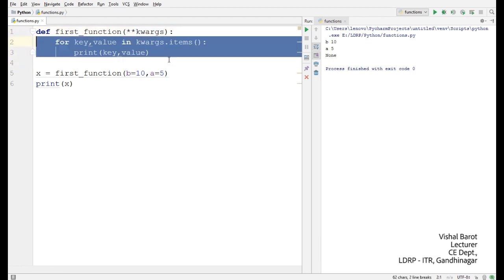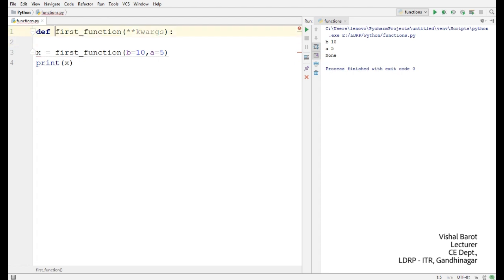Now we are going to see the third type, the arbitrary argument. What does arbitrary argument mean? Suppose I am calling this function using two values, 5 comma 10, and here I have created a comma b. Here I did not call the function using keyword arguments, I have only used 5 comma 10, which is positional.